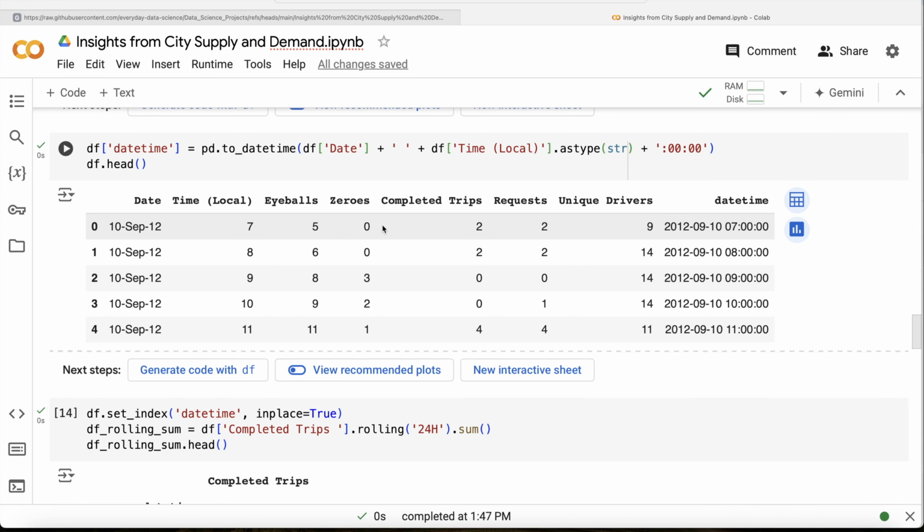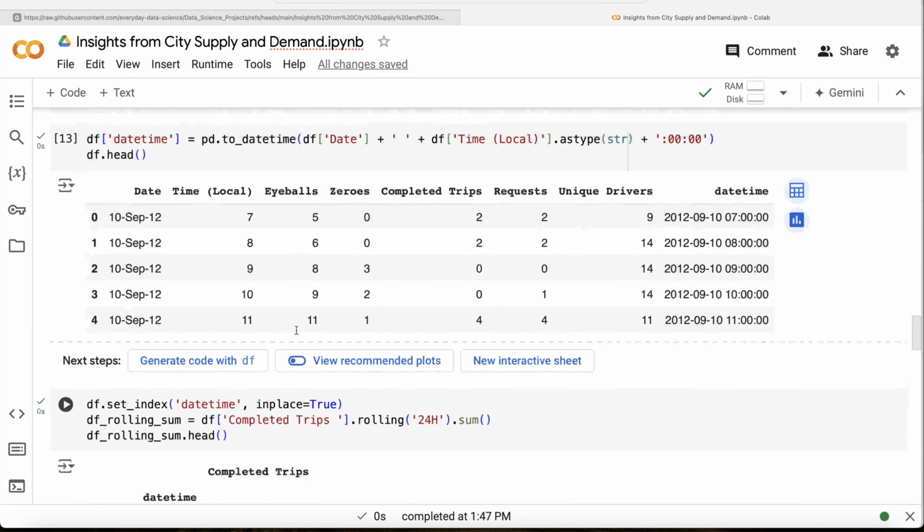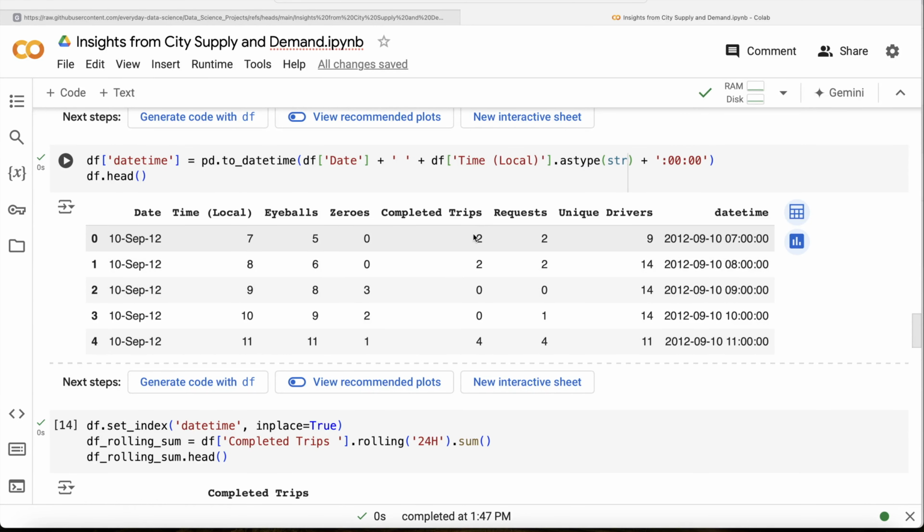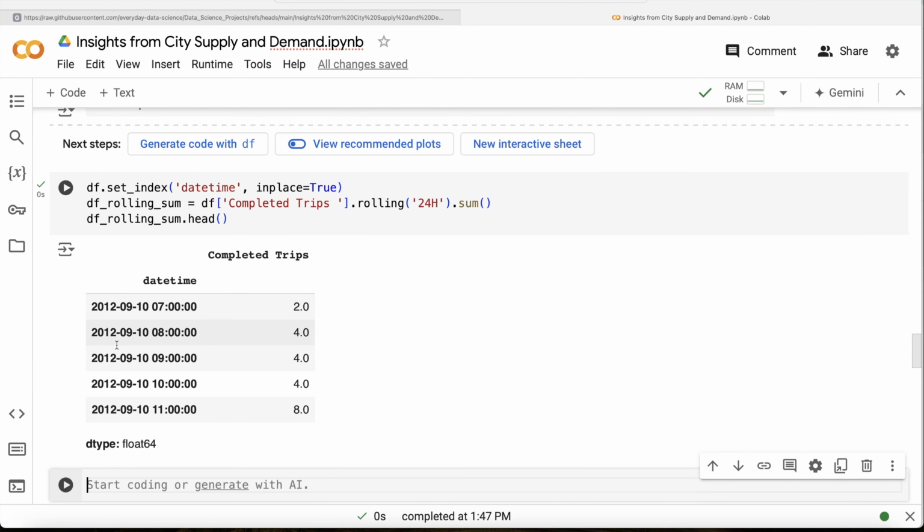So basically, if you look at this, what is this line of code doing? So 7 a.m. completed trips are 2. So one row is assigned. Then if you go to 8 a.m., what is the total number of completed trips? 2 plus 2, 4. Then 9 a.m. plus 0, that is 4. 10 a.m. plus 0, that is 4. And then plus 4, that is 8, right? So you see, for every date time, you have the completed trips.